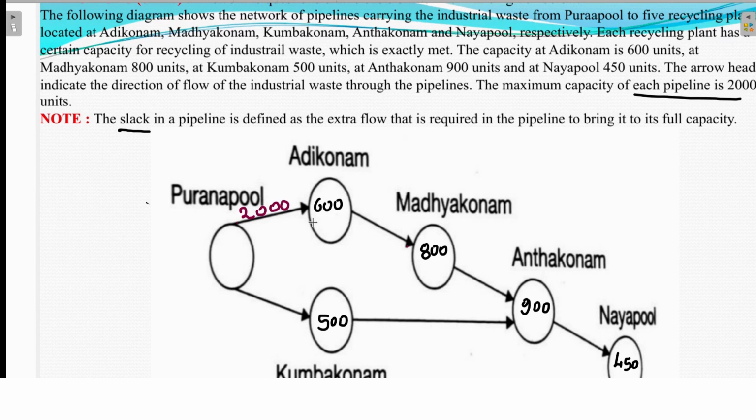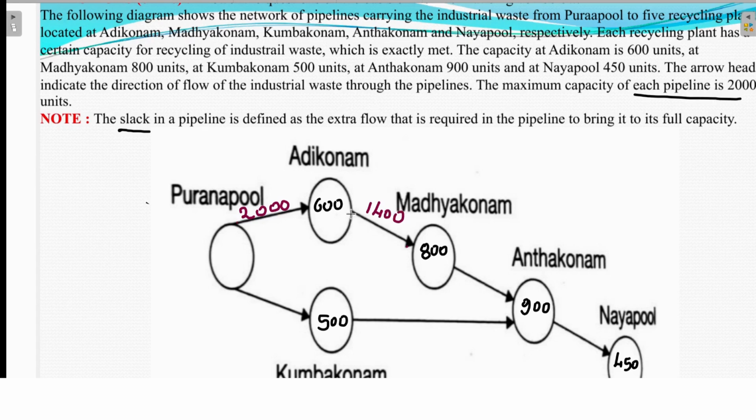Out of the 2000 liters, it keeps 600 liters for recycling, and the remaining 1400 liters it sends to Madhyakonam.